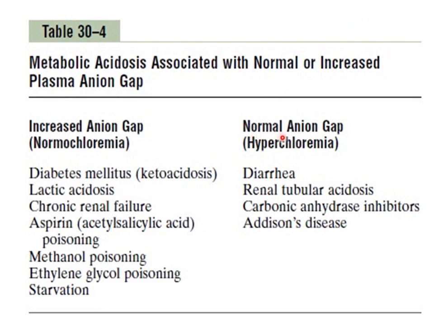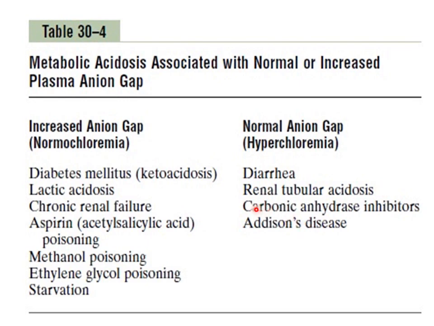And on the right hand side are the causes of normal anion gap or hyperchloremic metabolic acidosis, which are characterized by a loss of bicarbonate from the body, and this can occur in case of diarrhea, in which bicarbonate ions are lost from the gastrointestinal tract. It can also occur in case of renal tubular acidosis, in which the renal tubular cells are not functioning properly, resulting in decreased bicarbonate reabsorption from the tubular lumen, and this results in loss of bicarbonate in the urine.